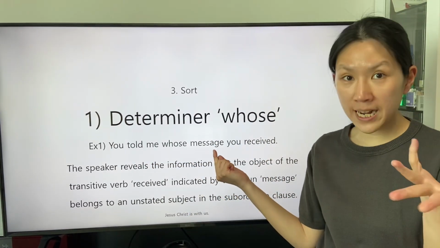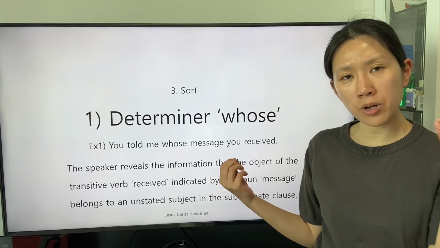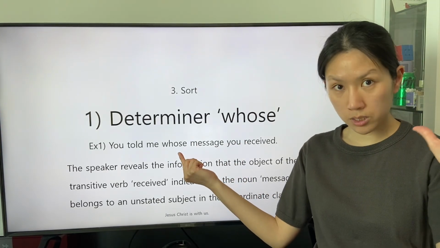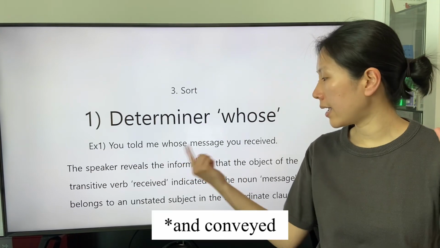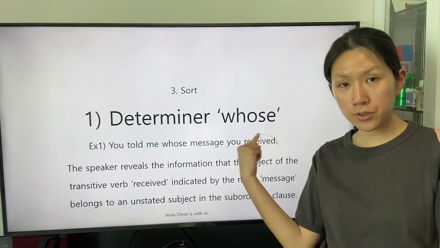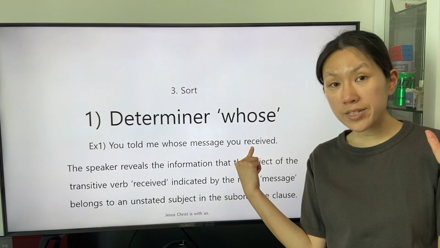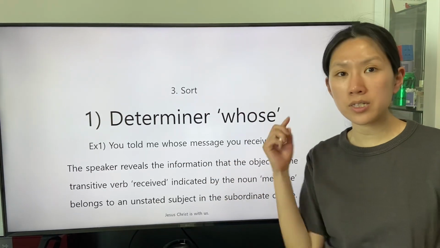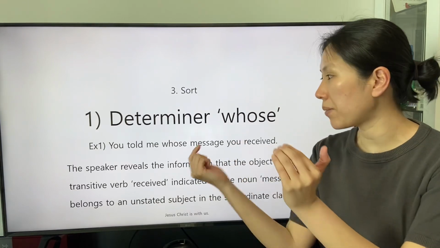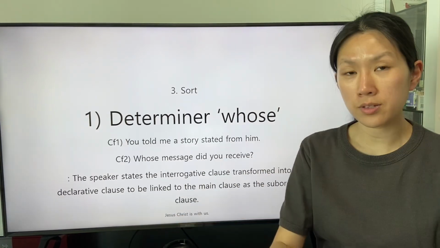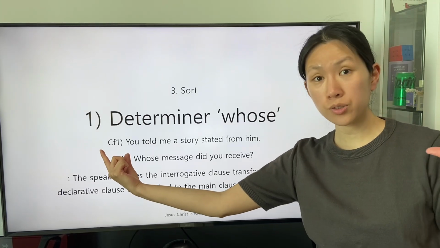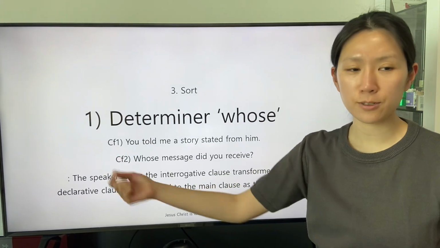So the object indicated by the general noun message is described by the determiner whose, with the definition of the transitive verb received. The entire subordinate clause indicates the described object. The sentence is integrated from the 2 clauses.